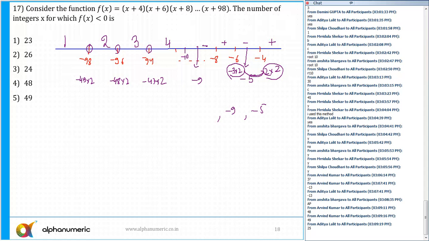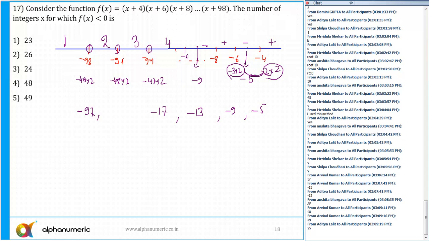Or the easiest way, like you have pointed out: minus 5, then minus 9, then minus 13, minus 17, at a gap of 4, 4, 4. So you can count the total number of terms. The answer comes out to be option D. This goes on till minus 97.